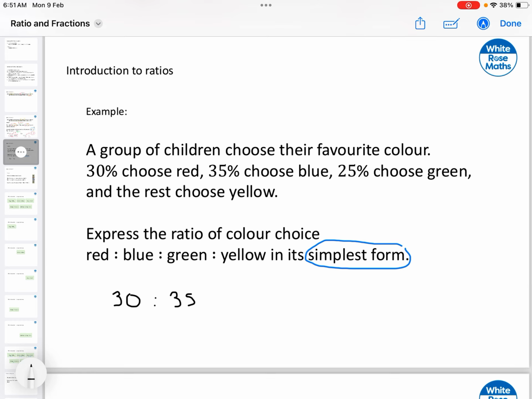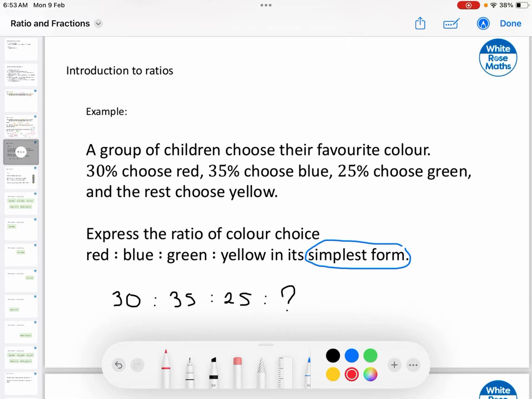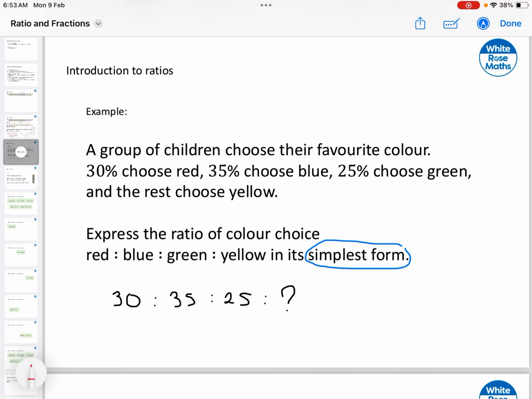That will be for red. Let's continue with the second group. The second group are choosing blue, so that means 35. The second group, green, is choosing 25. And then finally we have a mystery amount that is the rest of the people, yellow.